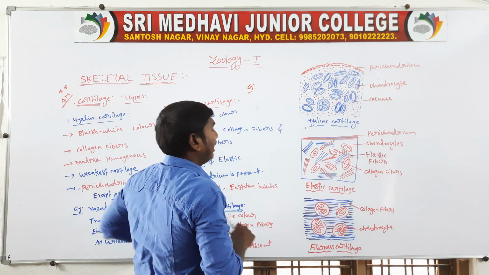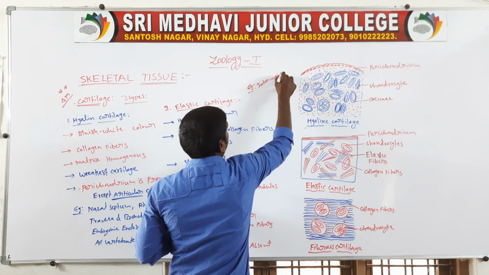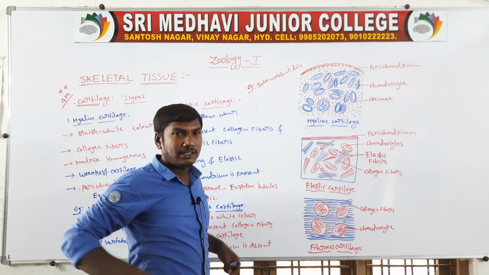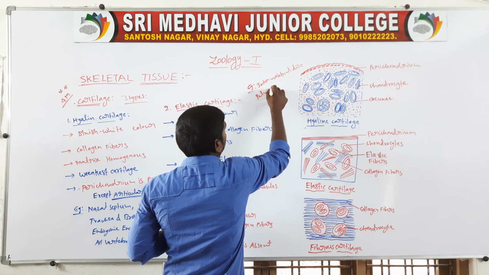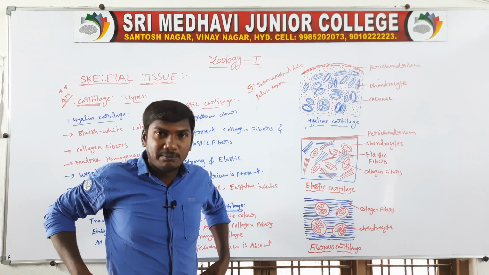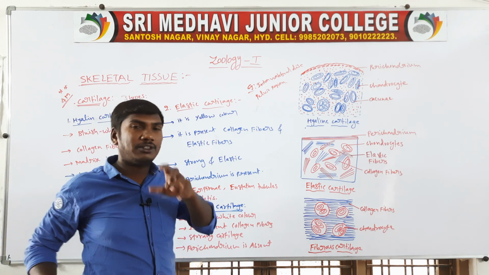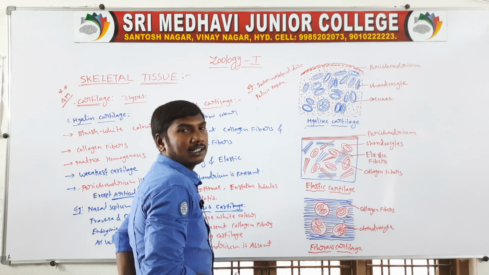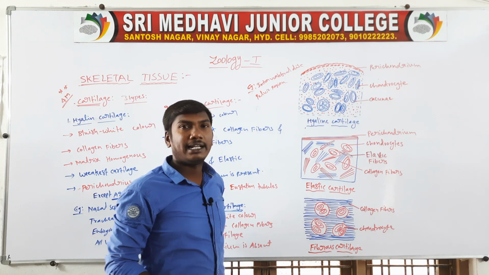They are presenting in the intervertebral disc and the pelvic region, the pubic region of the pelvic bone. The intervertebral discs are connected to one another by cartilage, and that cartilage is called fibrous cartilage. That is the location of the intervertebral disc.